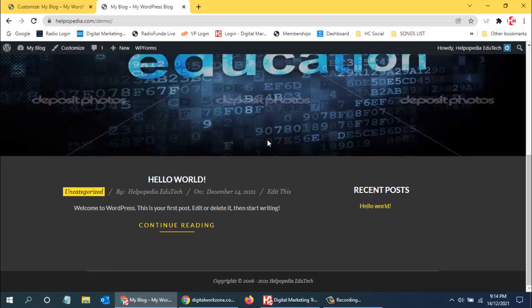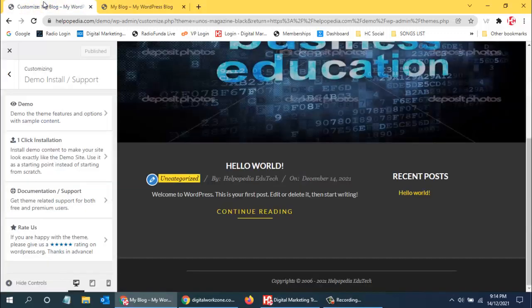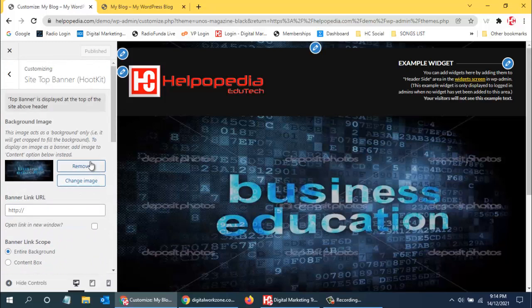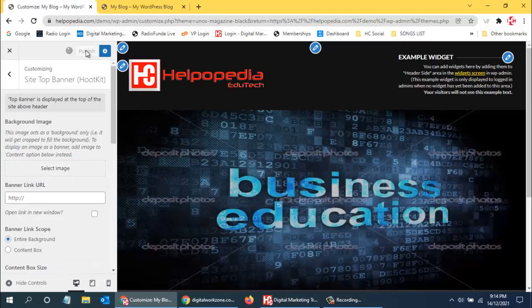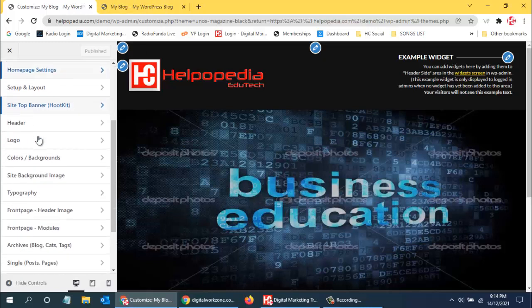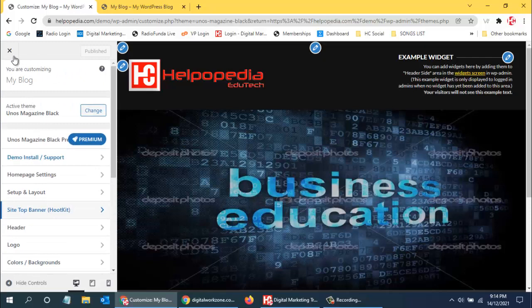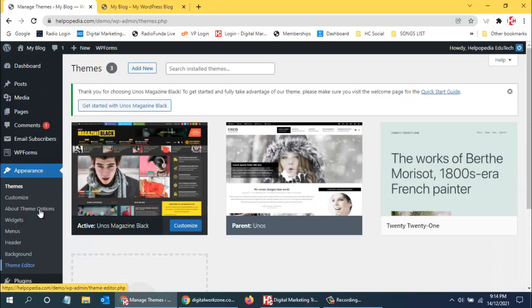Okay, I'll just remove this image, so that it will save the space, and it will also take less time to load the page. So like this, there are various options available in this. Over here we can use various options. After making all the changes, I can click on the cross button and I can come back to the website admin panel.